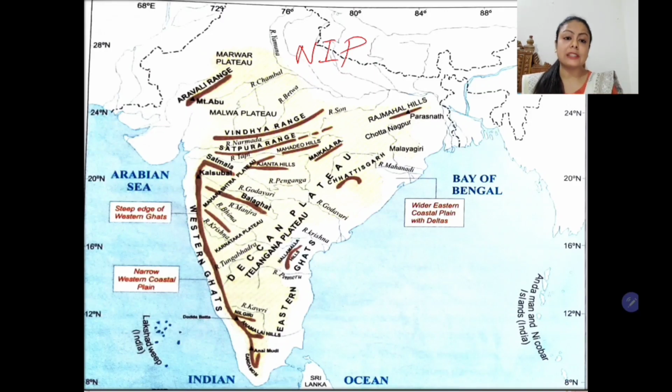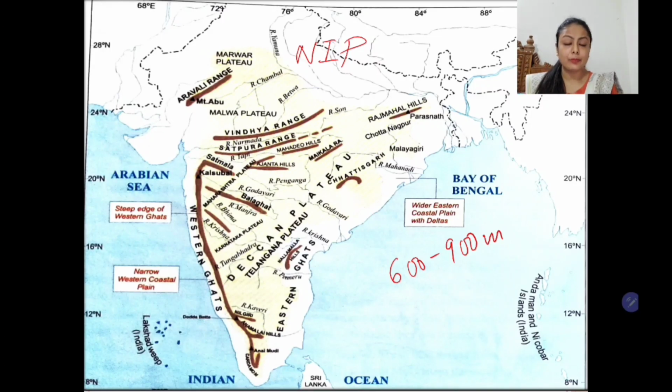The rocks are mostly igneous and metamorphic. So definitely they have been eroded less because these rocks are very hard. They are very durable. They are not soft rocks. So this region is mostly formed due to the volcanic eruptions in the past, and the lava cooled down to form this plateau. The average height of this plateau is from 600 to 900 meters.